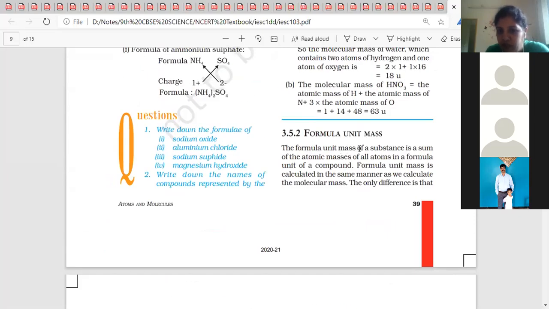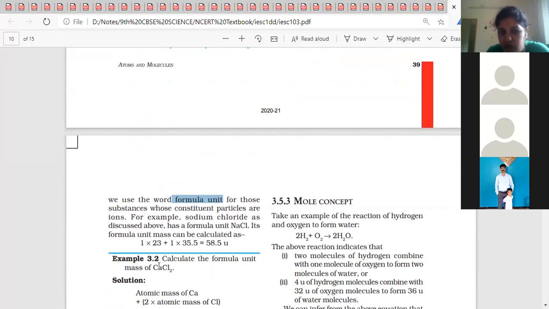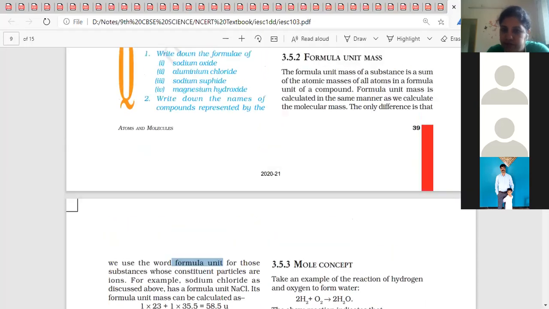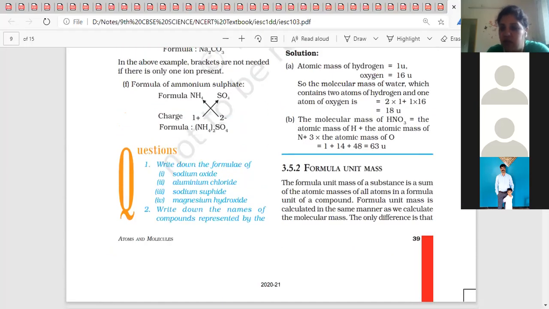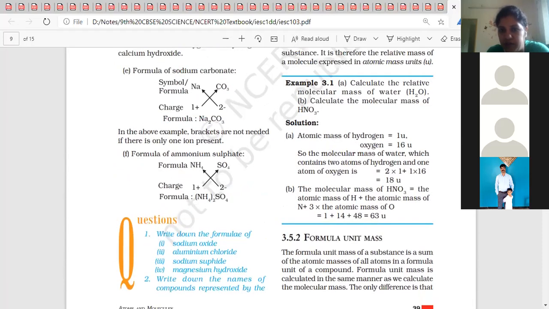The formula unit mass of a substance is the sum of the atomic masses of all the atoms in a formula unit of a compound. Formula unit mass is calculated in the same manner as we calculated the molecular mass. The only difference is that we use the word formula unit for those substances whose constituent particles are ions. Like the formula unit of CaCl2: it is calcium as a metal and chlorine as a non-metal.